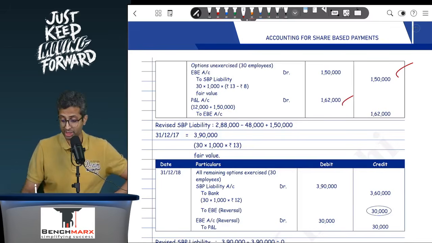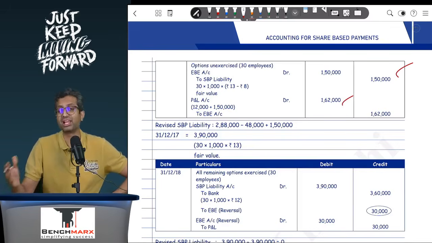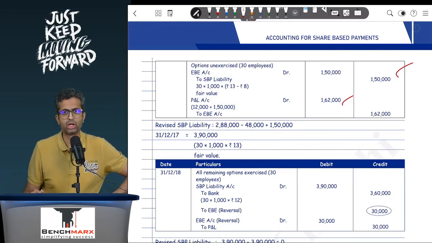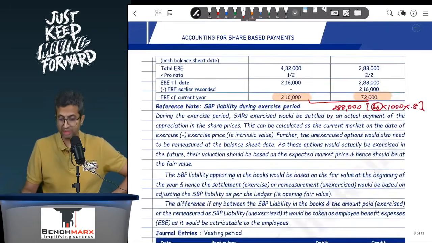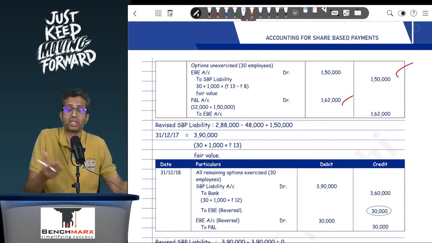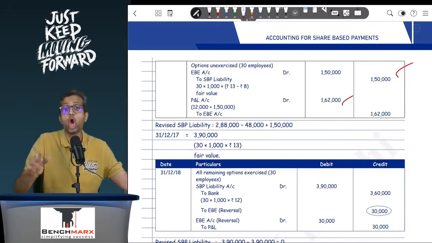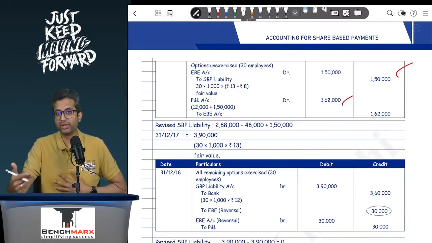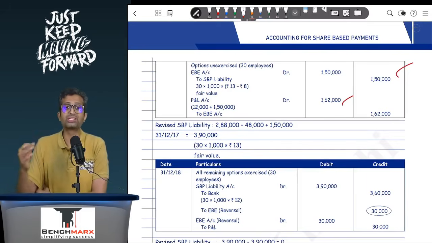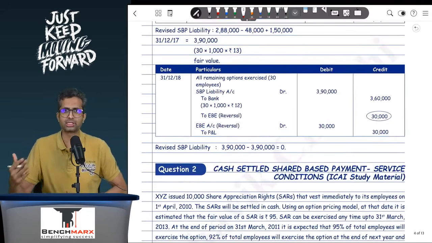Now with this, in your SBP liability, you have 3,90,000, that is 30 employees, 1000 options into rupees 13. In the next year, all the 30 employees exercise, so SBP liability is debited by what is there in your ledger, that is 3,90,000, to bank. But when they actually pay, the actual amount is 12 rupees, so to bank is 12. So that is 30 employees into 1000 into 12, so that is 3,60,000.